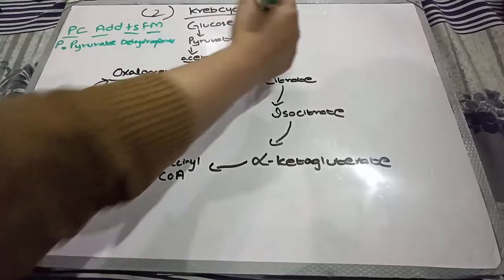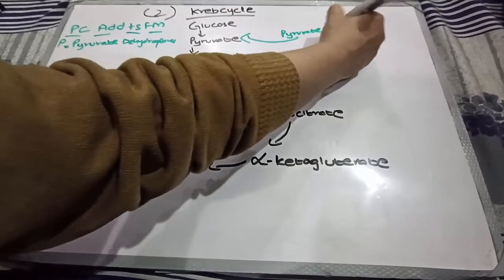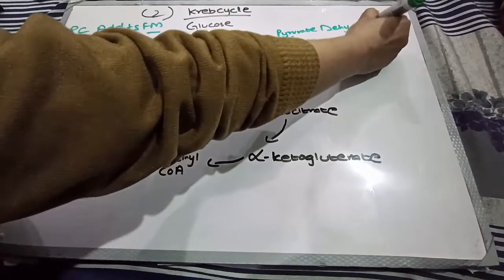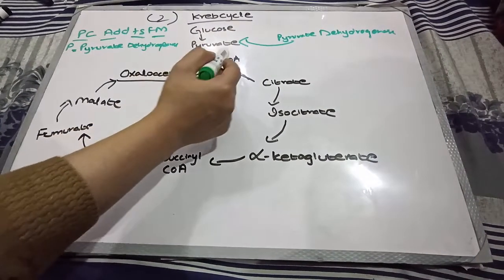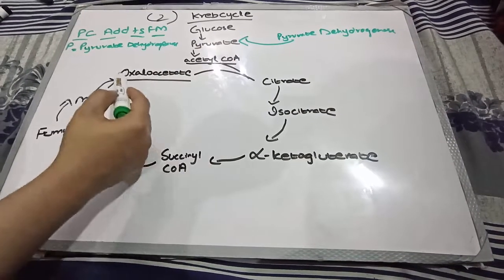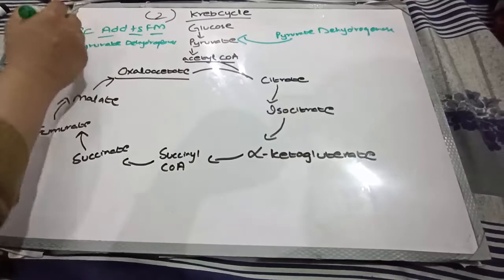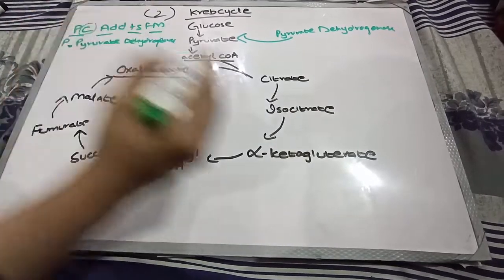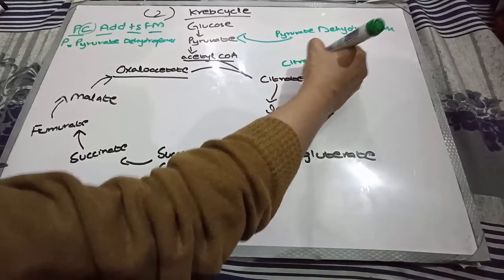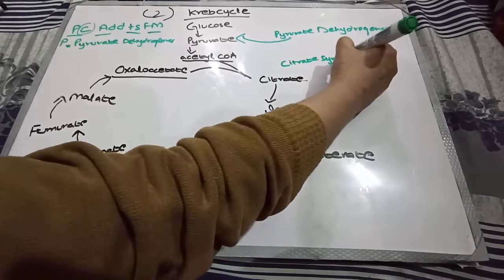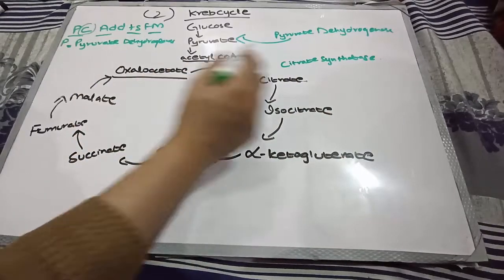Pyruvate dehydrogenase. This enzyme will act over here and will convert this pyruvate into acetyl coenzyme A. This acetyl coenzyme A along with oxaloacetate will be converted into citrate by means of the other enzyme, which is C. C stands for citrate synthetase. This enzyme will help in conversion of acetyl coenzyme A and oxaloacetate into citrate.